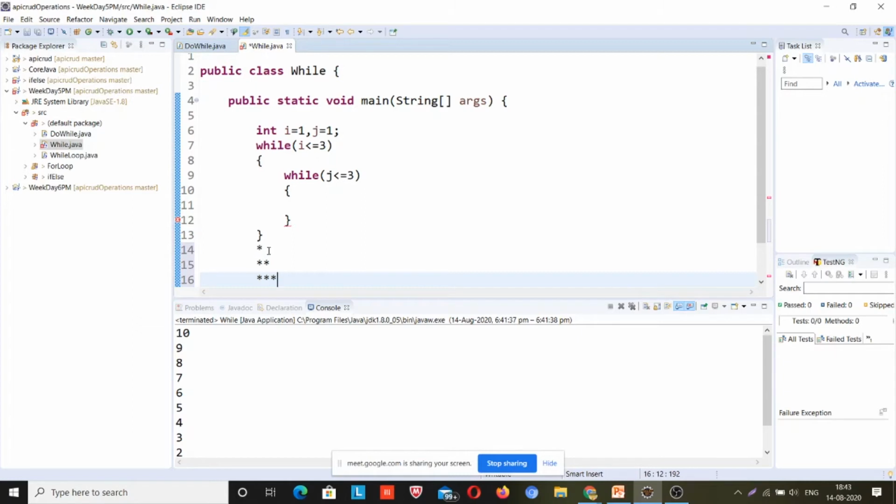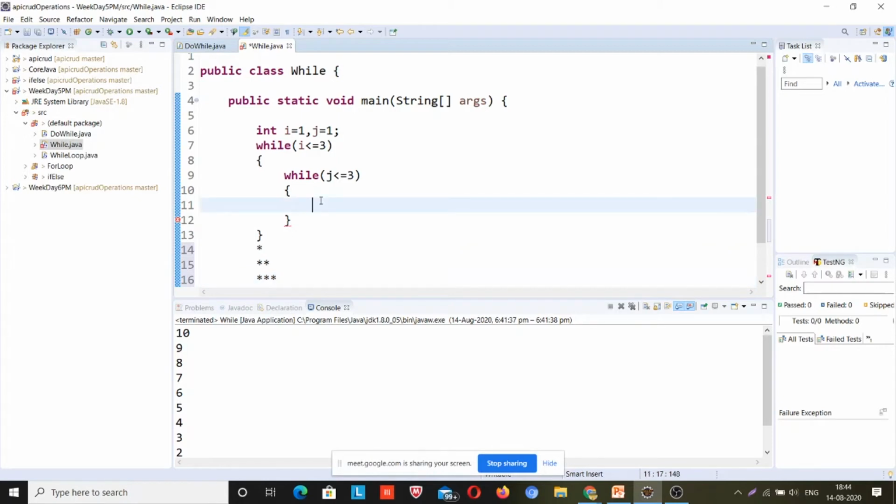So first count the number of rows. How will you count that? 1, 2, 3. So there are 3 rows, that's why I have run i 3 times. Now count the columns. Consider the outer loop as a row and the inner loop as a column. So inner loop: one column, 2 columns, and here the last, third column, right? This was the second column, this one, right? I hope you guys can understand.